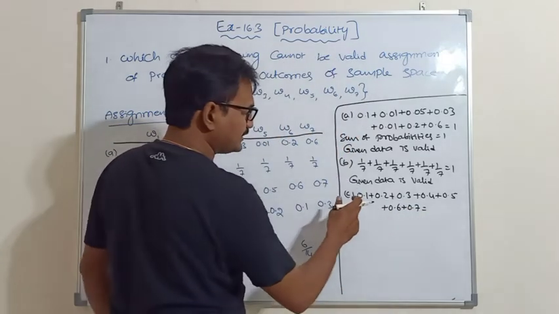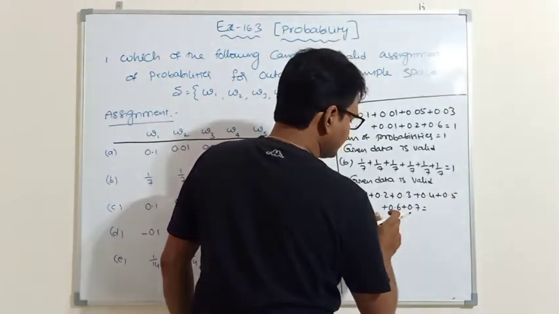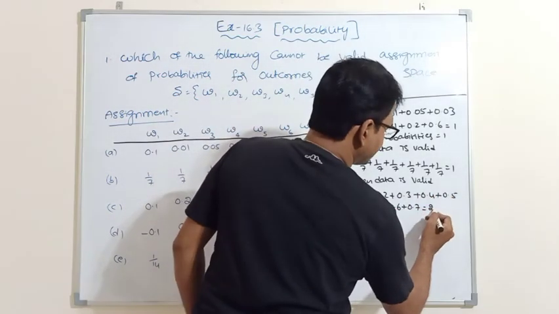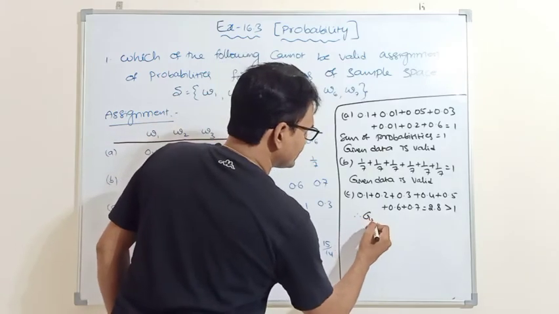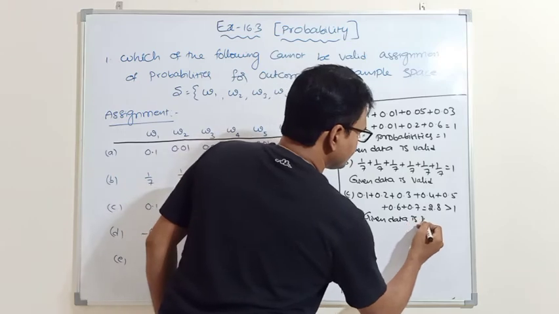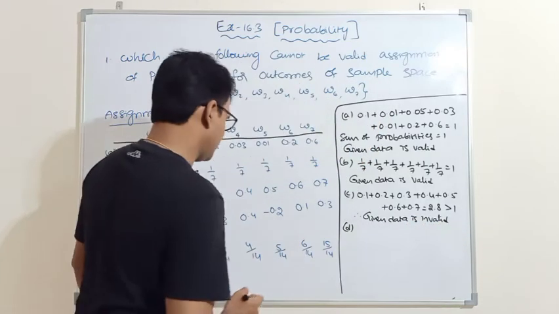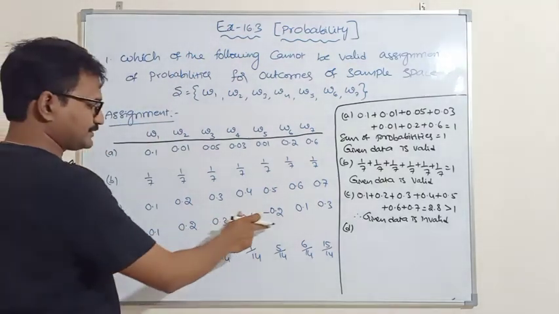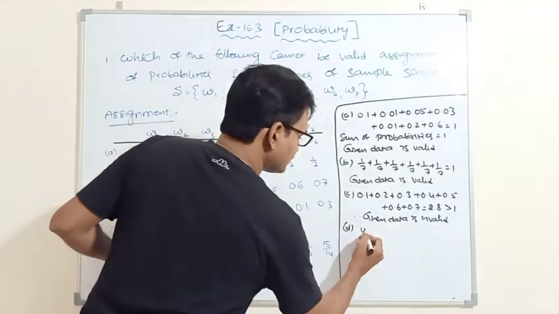Adding them, 0.3, 0.6, 1, 1.5, 2.1, 2.8. 2.8 is greater than 1. Therefore the given data is invalid. Next, problem D.